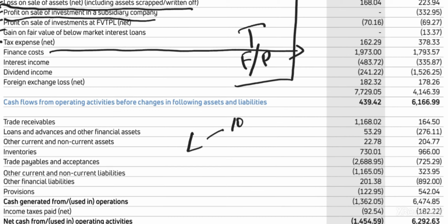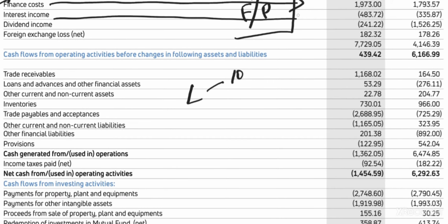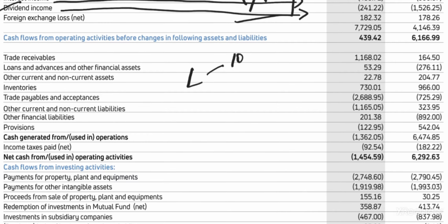Cost of financing your operations. Then interest income, of course, whatever interest income you have earned. Then dividend income, whatever dividend income you have earned. I don't want to explain these things because you are already aware of what dividend and interest are. Then foreign exchange loss, nothing but say you bought a car from a foreign country for $60.